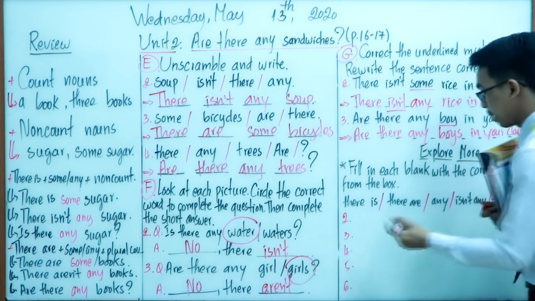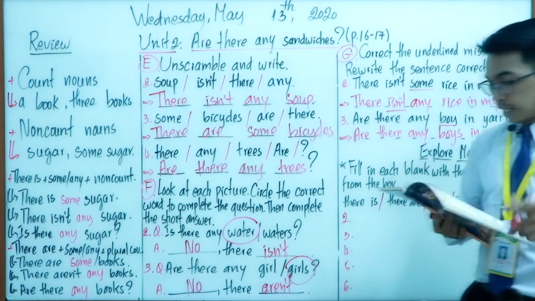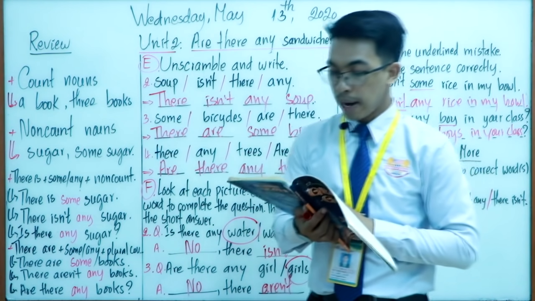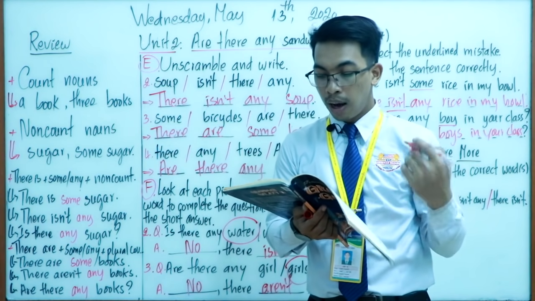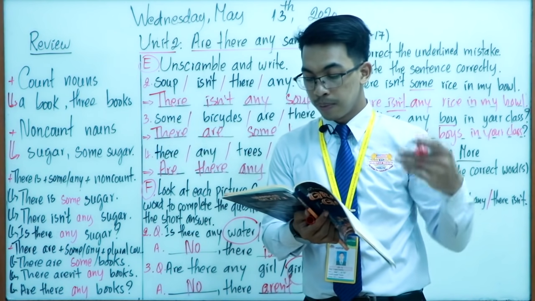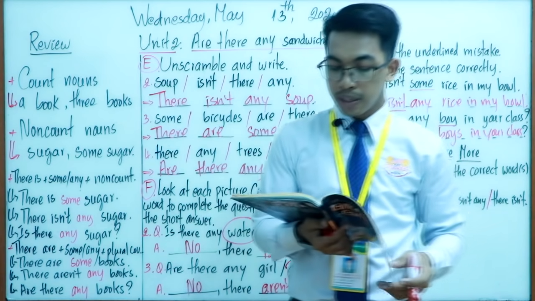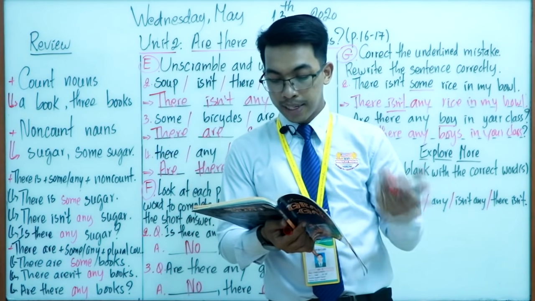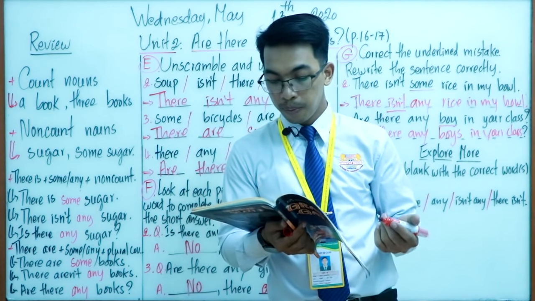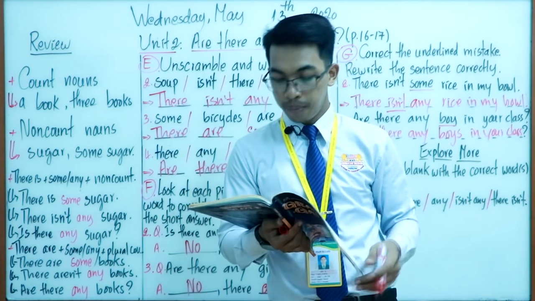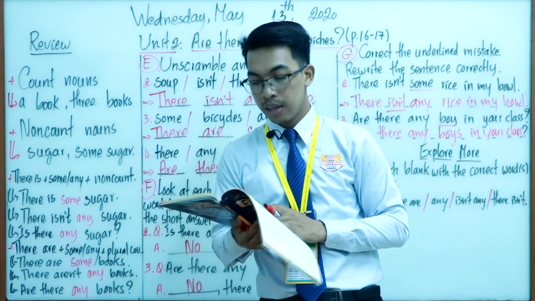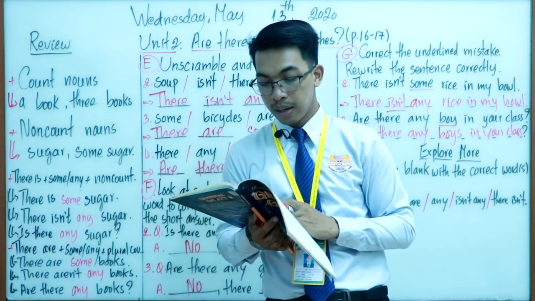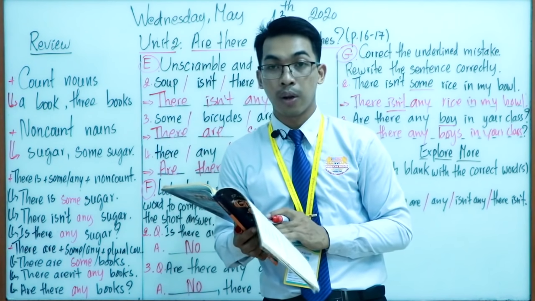Okay, number 2. I can read for all of you. Let's make some sandwiches for lunch. Okay, I'll check the kitchen. What do we need? Is there any beef? Yes, there is. Are there tomatoes?